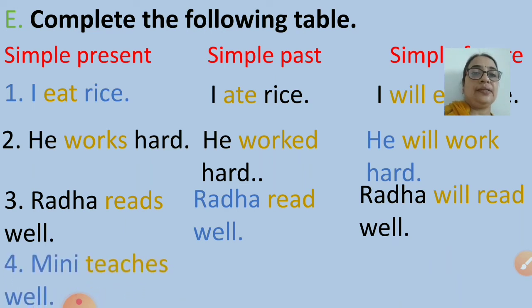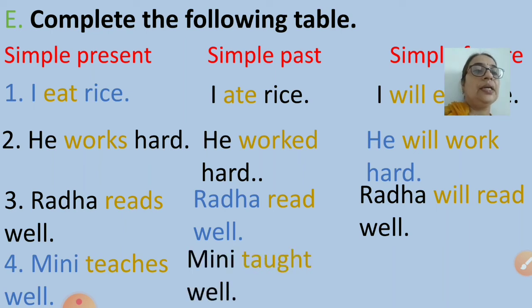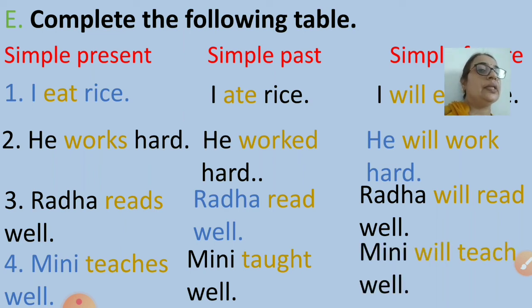Fourth sentence. Mini teaches well. Mini teaches well. Past tense will be Mini taught well. And future tense, Mini will teach well.